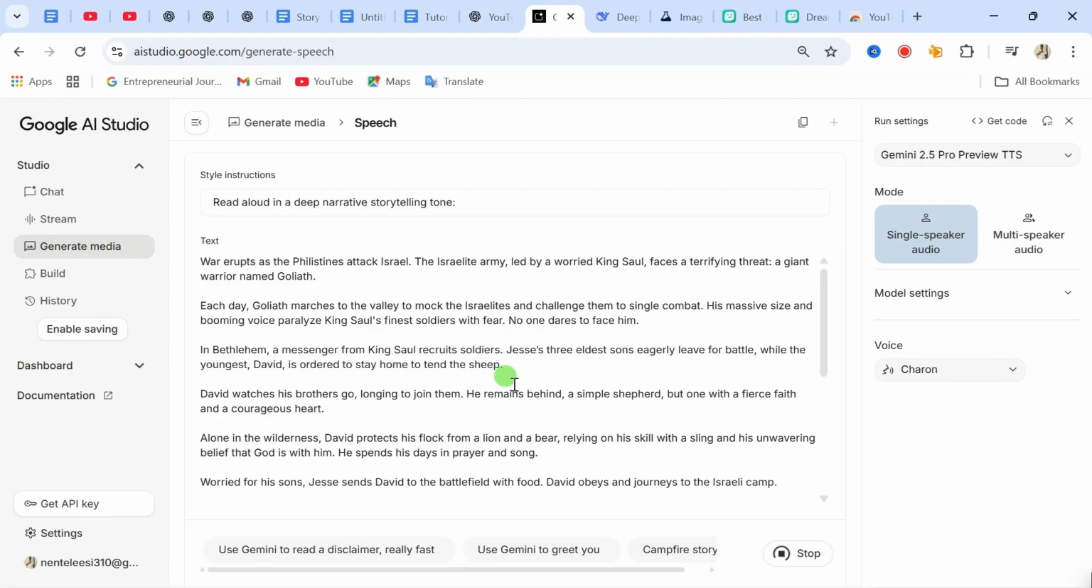If your script is long, then this website generates 10-minute audio voiceover at a go. So if your script is longer than that, after generating the first part voiceover, then you go ahead again and generate the second part voiceover for your script.